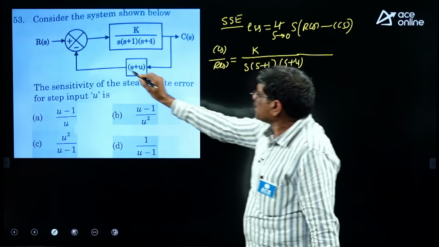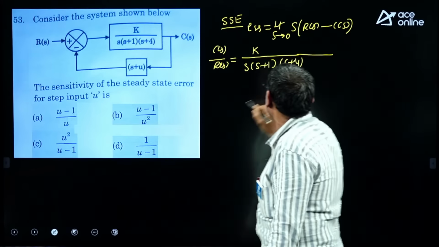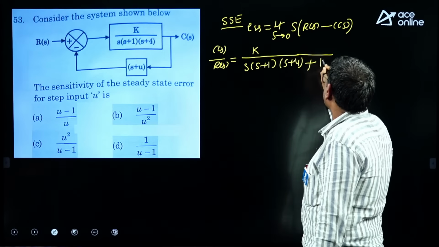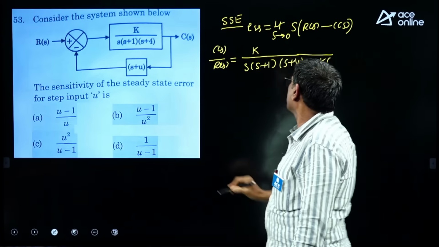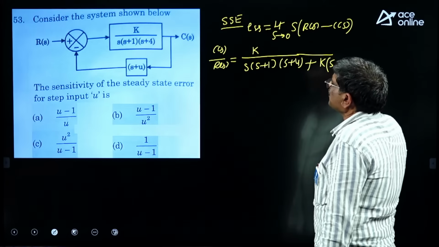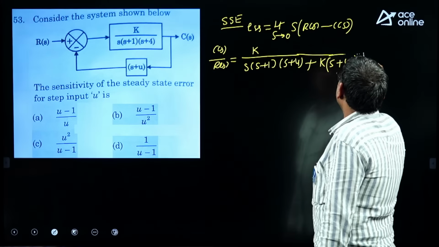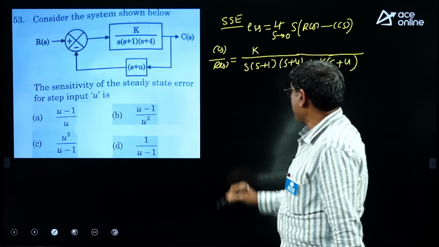Then the opposite sign of the feedback, here minus is there, plus the numerator term K, product with the feedback gain. What is the feedback gain? S plus mu. This is called the closed loop transfer function.